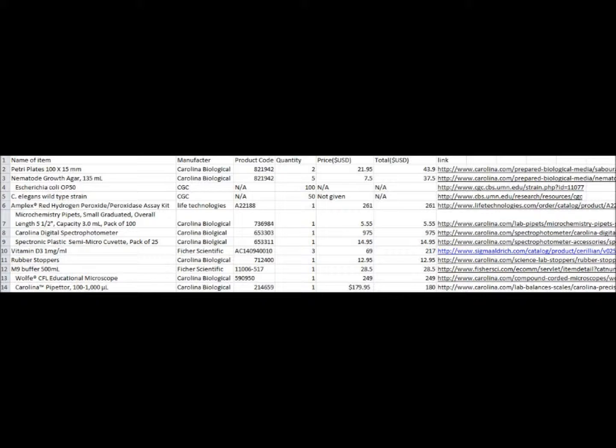The cuvettes needed to use the spectrophotometer will be bought from Carolina Biological. The C. elegans will be purchased from CGC and will be the wild type strain. The C. elegans will be fed E. coli OP50 bought from CGC. The C. elegans will be cultured in C. elegans agar bought from Carolina Biological. The vitamin D will be bought from Fisher Scientific. A micropipette will be bought from Carolina Biological to make sure all the measurements of vitamin D put into each group are accurate.